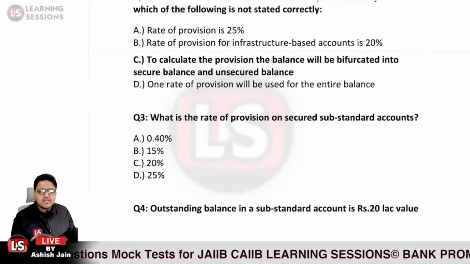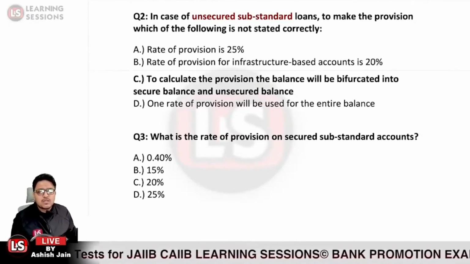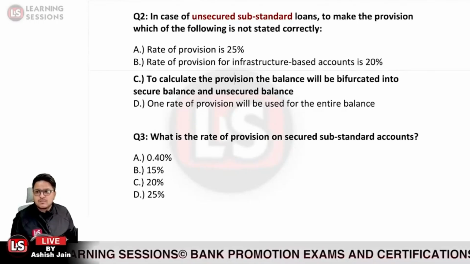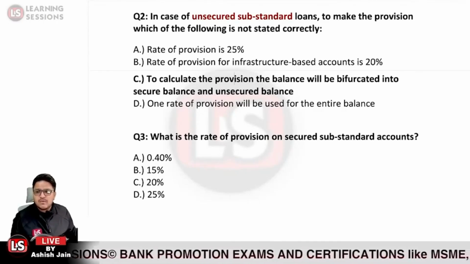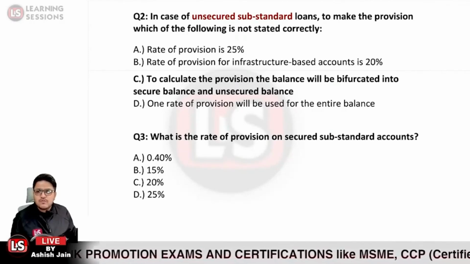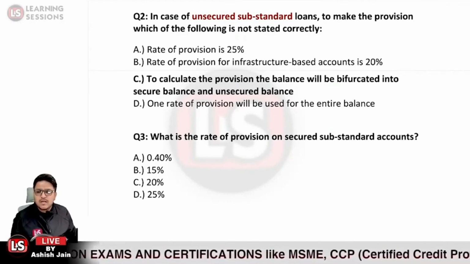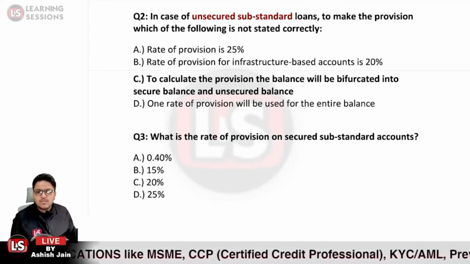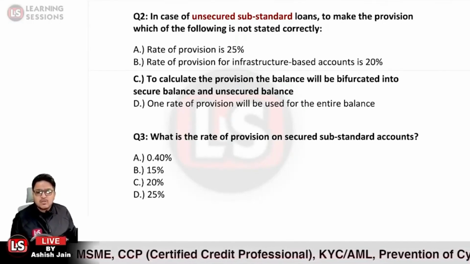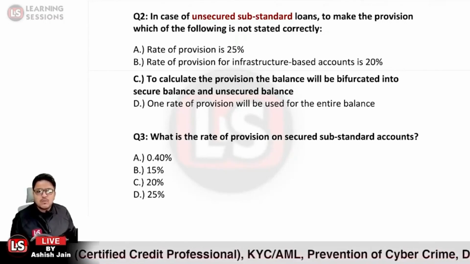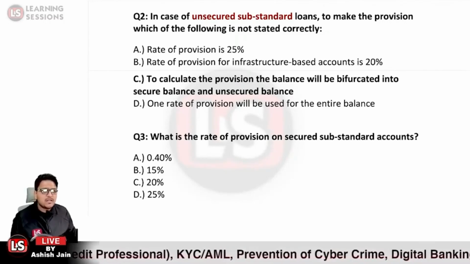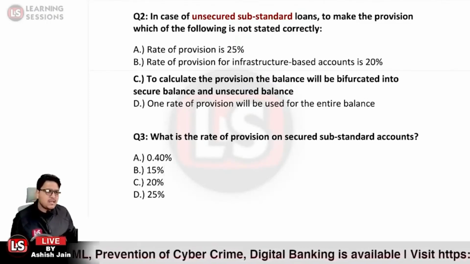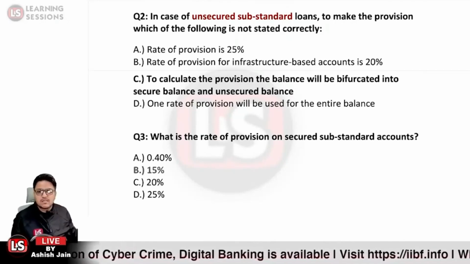Question number 3 says, what is the rate of provision on secured substandard accounts? Kindly please do answer at the earliest. What will be the rate of provision applicable on secured substandard accounts? Would it be 0.4%, 15%, 20% or 25%? Which of the following would be the right answer? So question number 3, option B, that is 15%, is the right answer. Ravi Nanabala has answered correctly at the earliest.